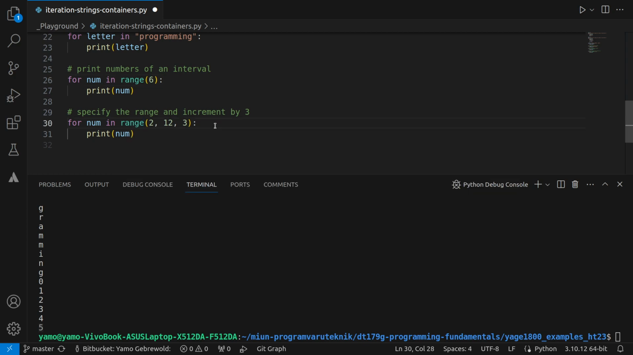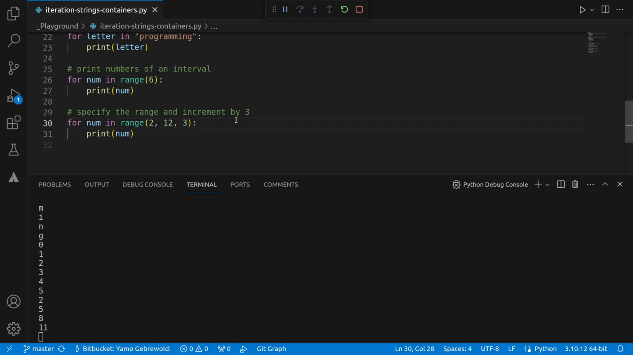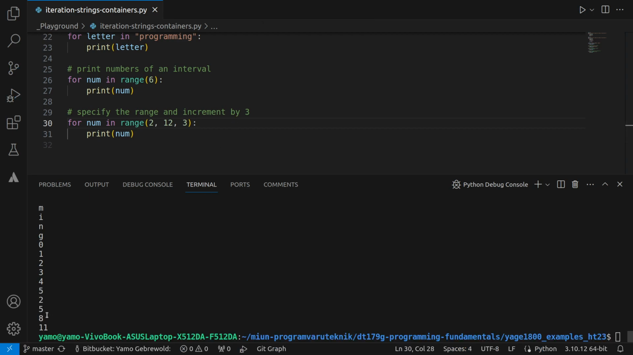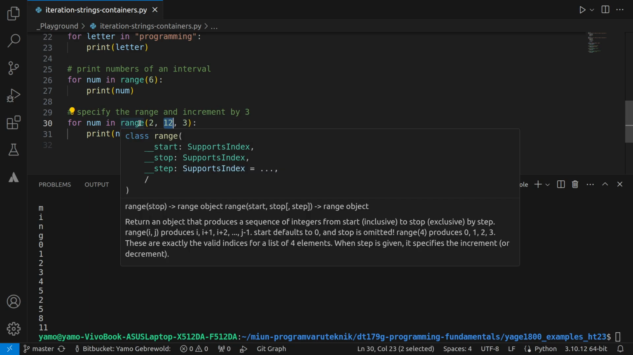So if it starts at 2, it will be 2, and then I guess 5, and then 8, and then 12. But I'm not sure if the 12 will actually be printed. Let's find out. Let's see what happens. So I said 12, I meant 11. So 2, 5, 8, 11. We see that it starts at 2, then it jumps to 5, and then 8, and then 11. And then it stops because the stop is not including 12.